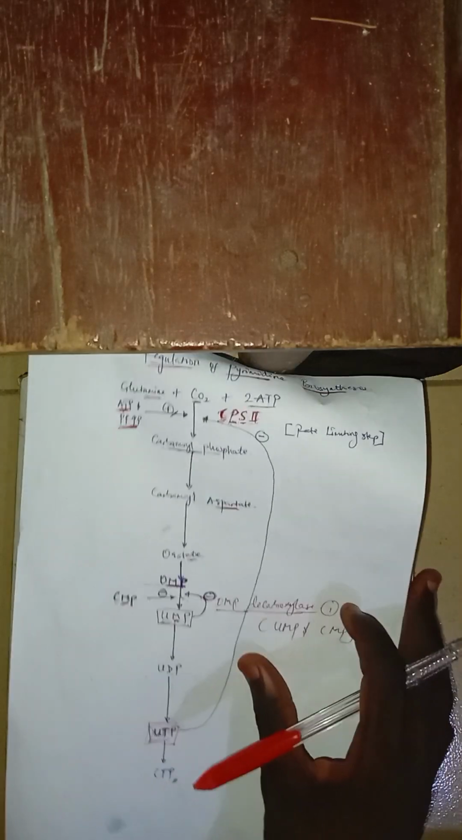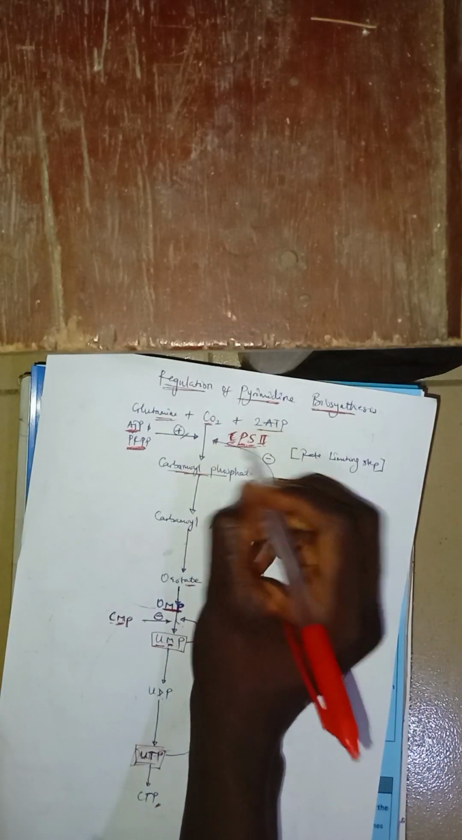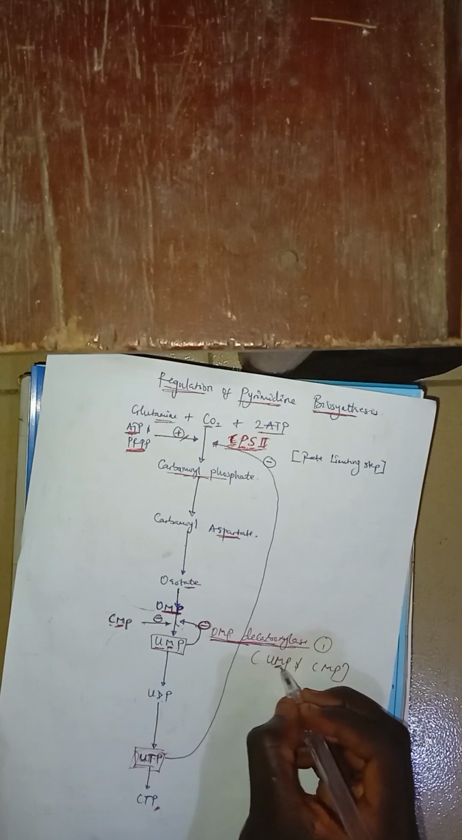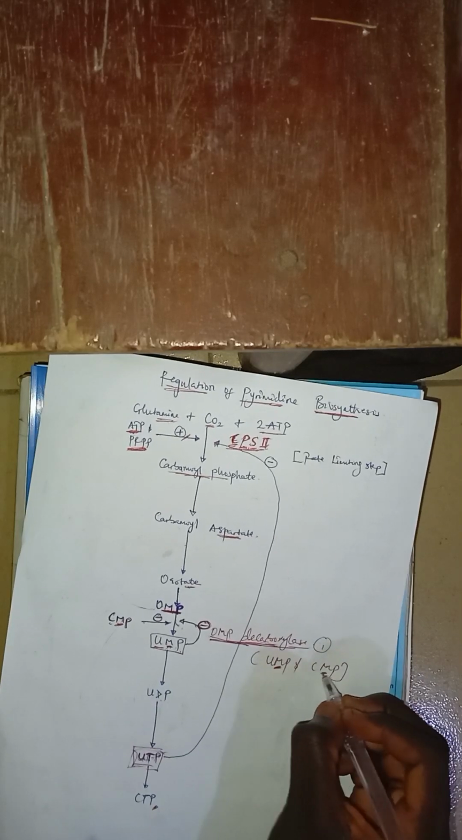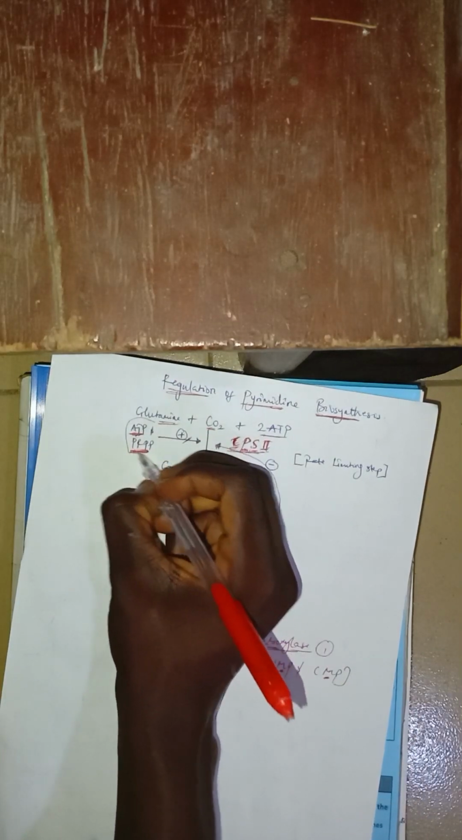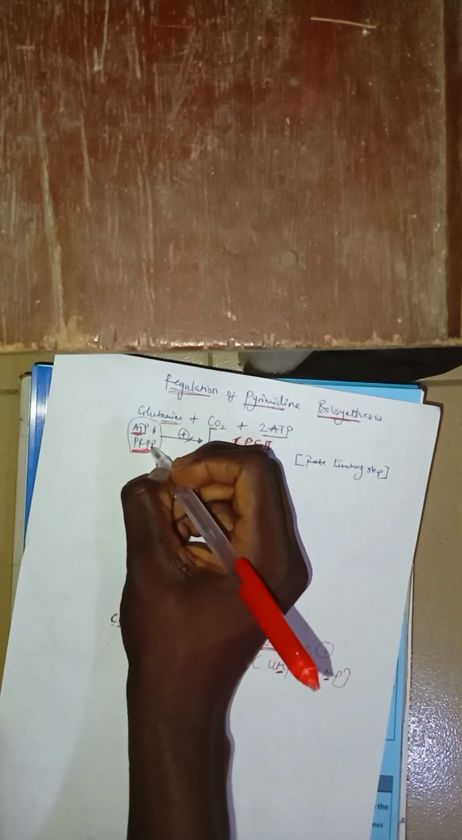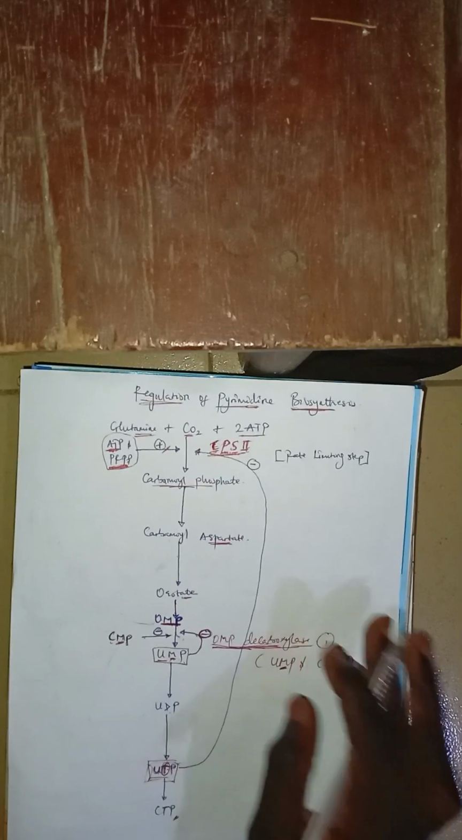This is all about the regulation of pyrimidine biosynthesis. The main thing you need to know is this particular enzyme, OMP decarboxylase, how it is regulated, and how this one is also regulated. Very simple. For OMP decarboxylase, know that it is the monophosphate that is inhibiting it, while for this one, it is the triphosphate that is inhibiting it. Then this one is also stimulated by ATP and PRPP. You understand? All right. Thank you.